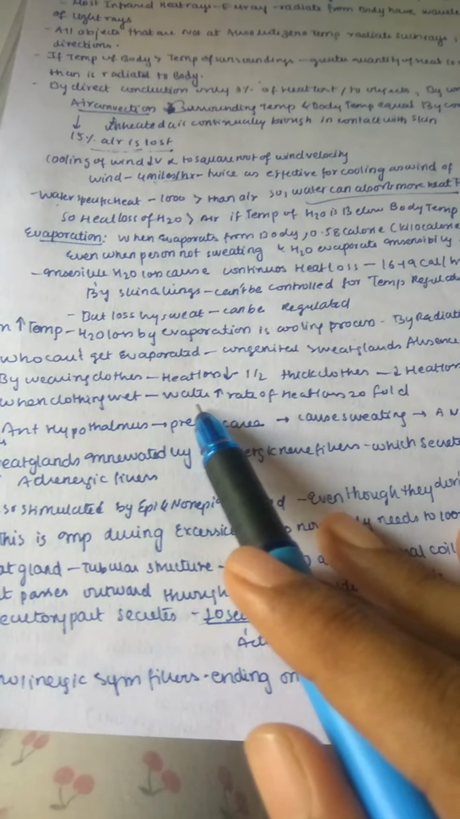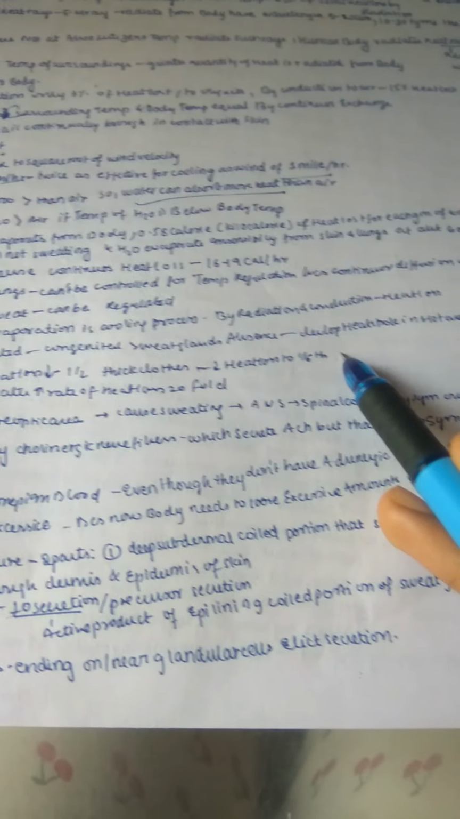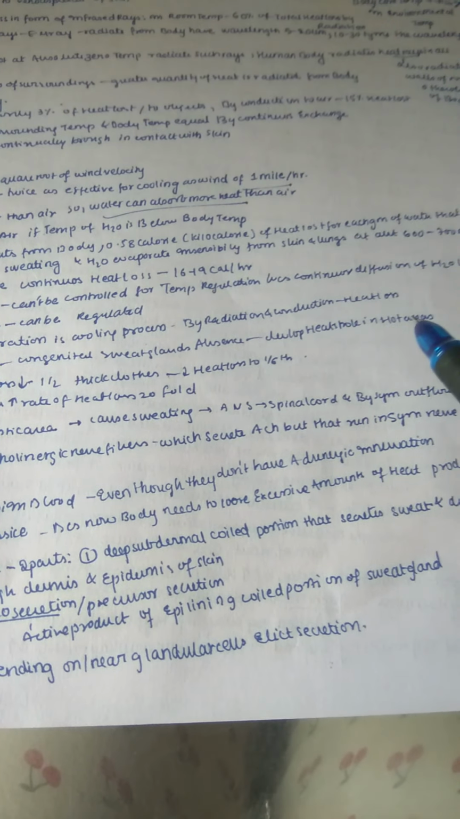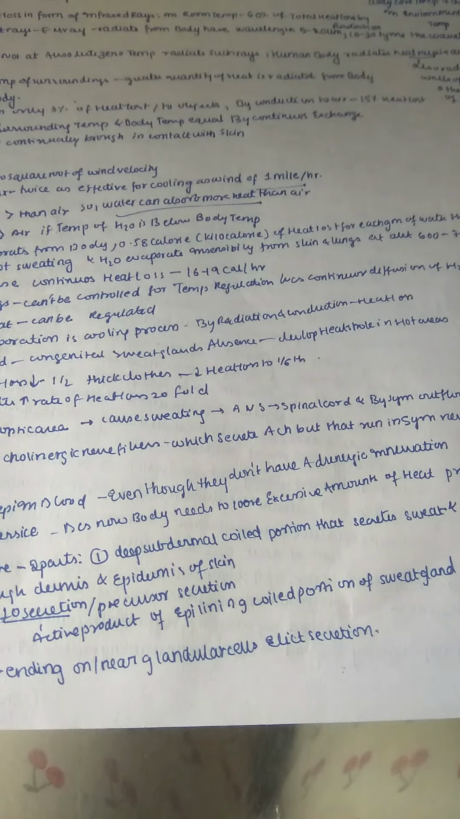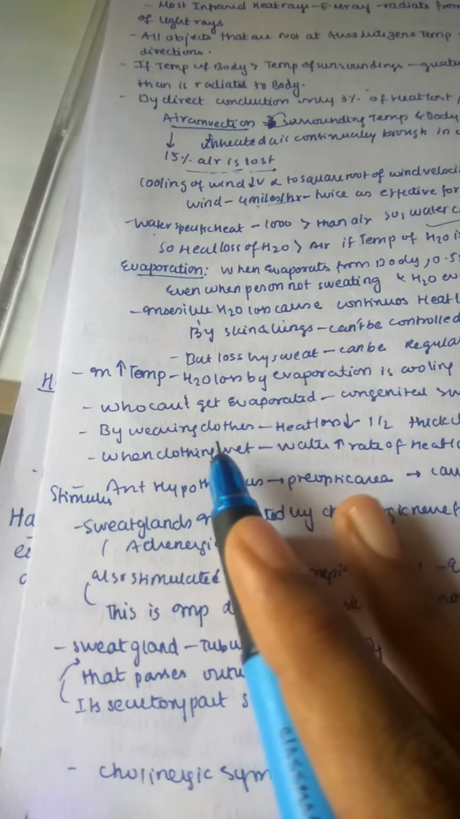Some people have congenital defects, like they don't have sweat glands, and they develop heat stroke in hot areas. You can call heat stroke sunstroke. Because they don't have sweat glands, they can't cool their body naturally, so they are at very high risk of heat stroke. And who can't get evaporated, yeah.